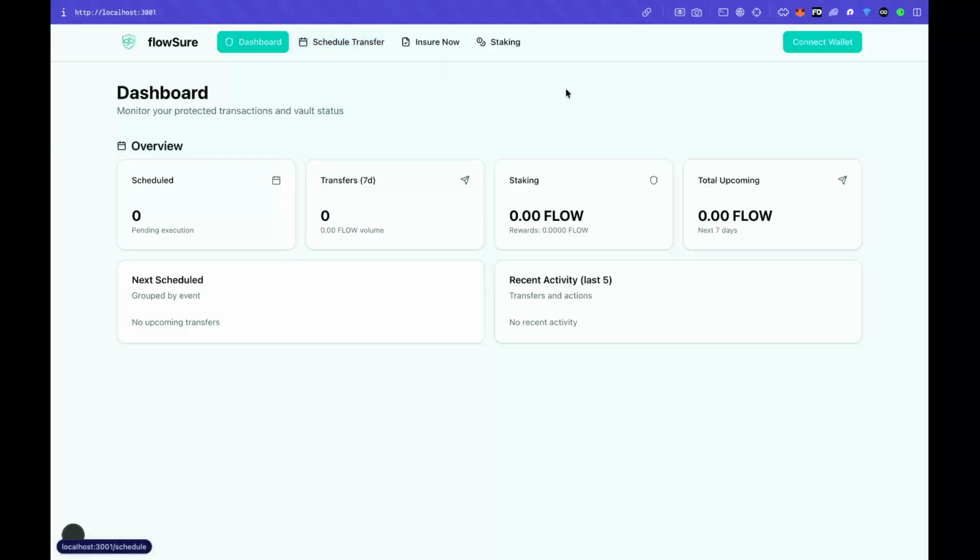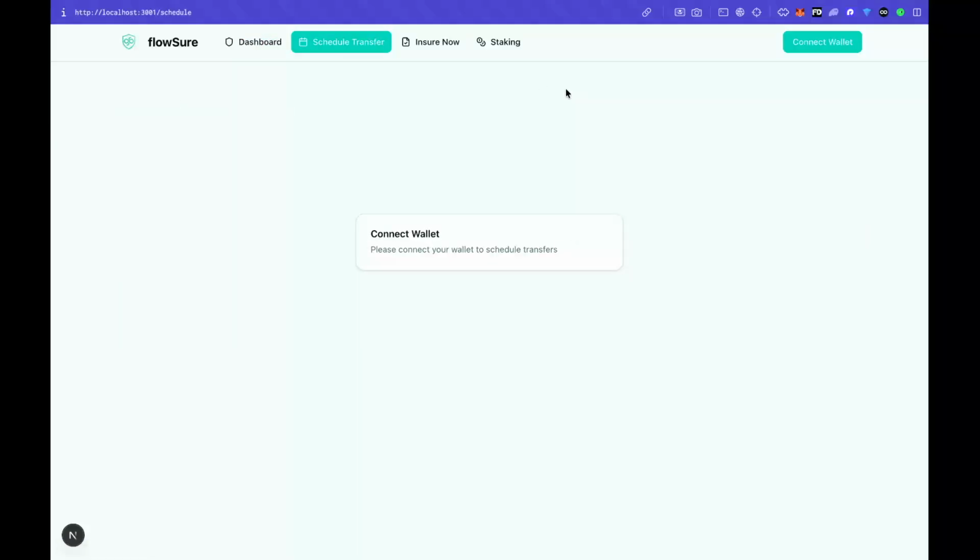Here is how things are: a lot of people face a lot of difficulty in scheduling transactions in the Web3 space. Let's suppose you want to send some money to someone on a particular date, or you want to do a payout to your employee every month. Now there is no single platform that handles this. So with the power of scheduled transactions of Forte, we have created this simple thing that lets you schedule the transaction.